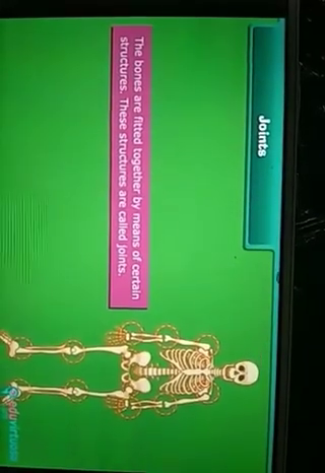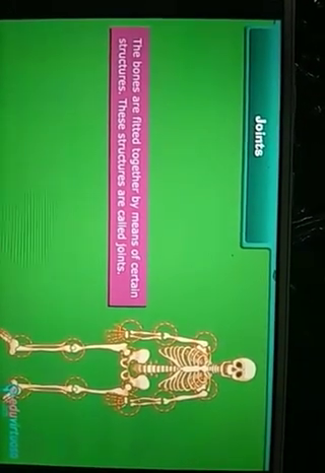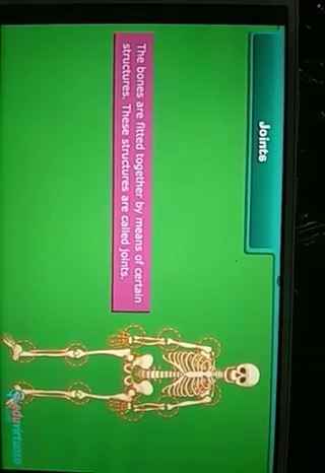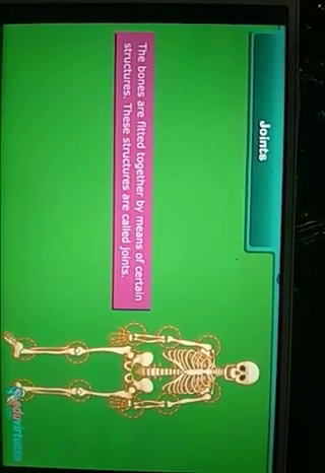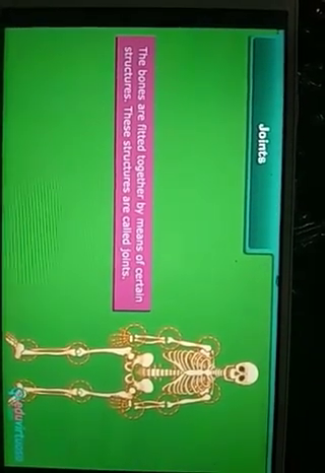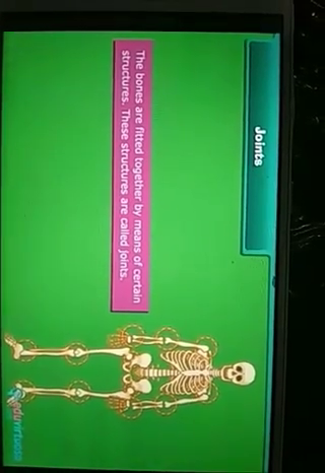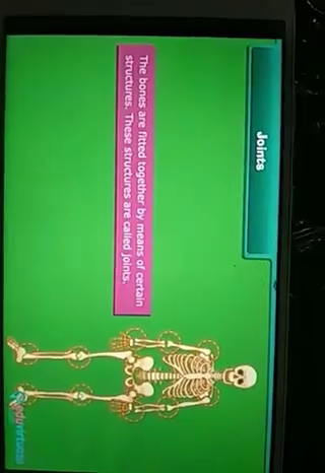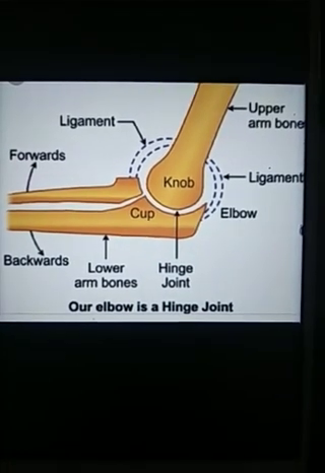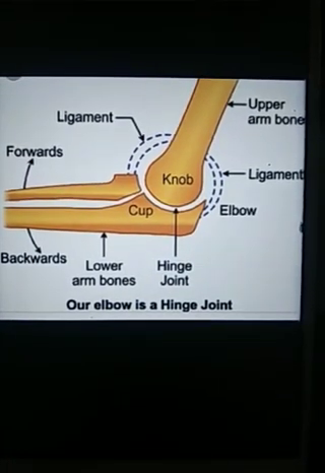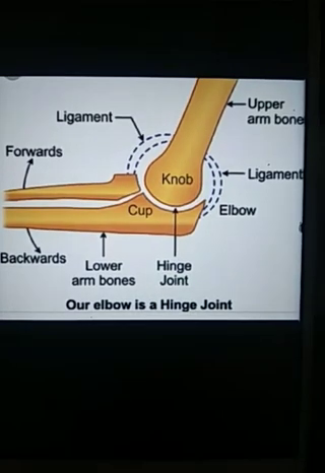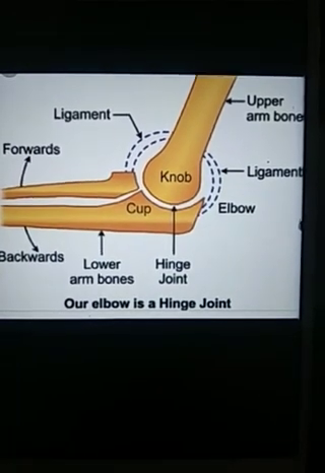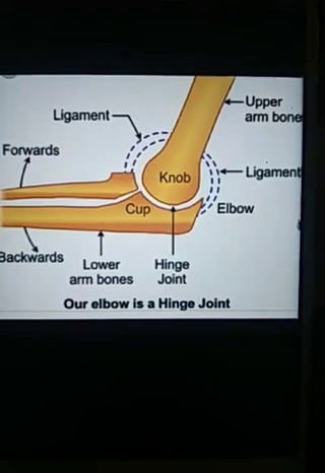Okay, our new topic is joints. You know what are joints? The bones are fitted together by means of certain structures, and these structures we call as joints. Now let me show you 4 different types of joints present in our body. Yes, number 1 is hinge joint. This joint is present in our elbow and knee region. Okay, it allows movement of around 180 degree.